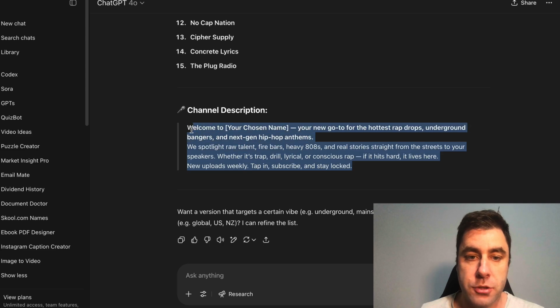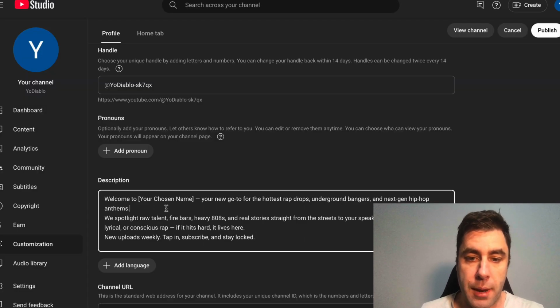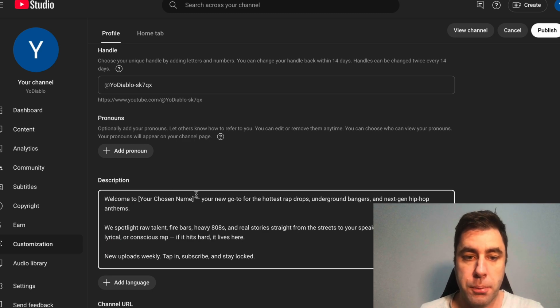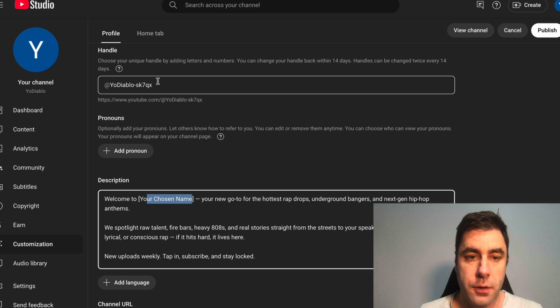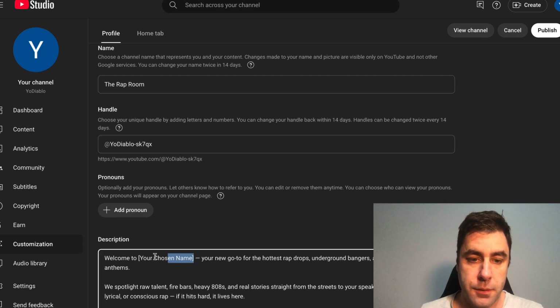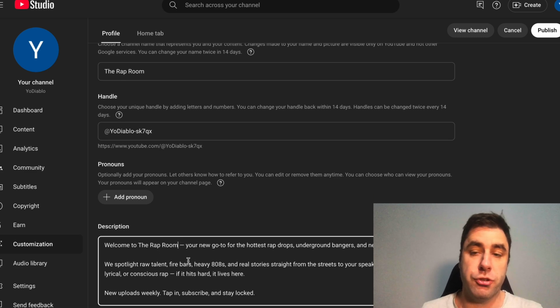And we have a little bit of a description here that we could potentially use. So welcome to the Rap Nation, etc. It's a bit of a mess, but you would make it pretty cool, right? Whatever you want to do here. You would put your chosen name in here. So we would put the Rap Room, I think we did. Yeah. Okay. And then you would save that, and that would be your channel description and your channel name.